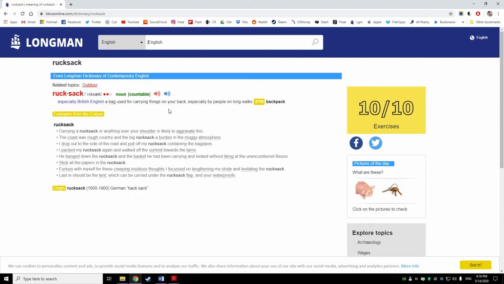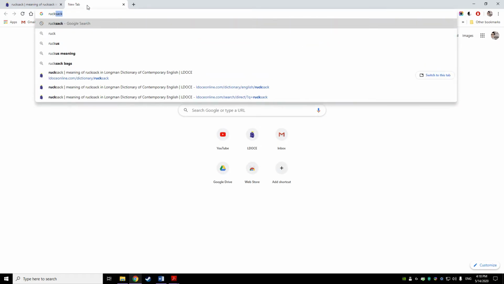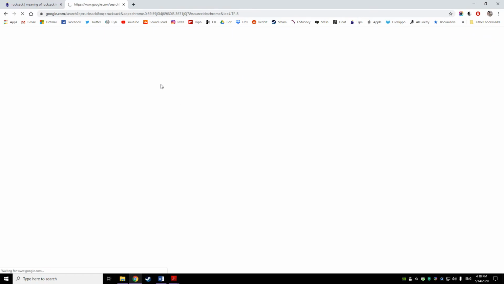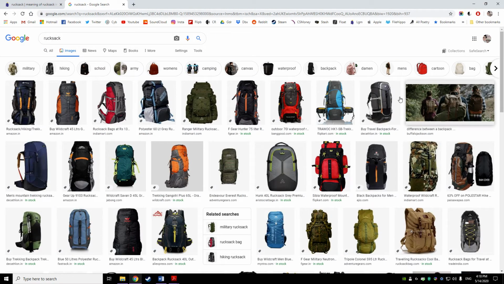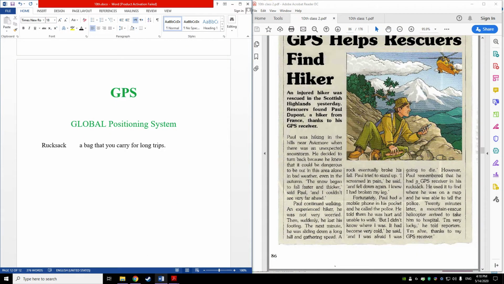And I know that you know this type of bag. It's not like the school bag, but it's something different. Let's see, rucksack. That's it. So this is the rucksack, you see. So you can use it for hiking or for traveling or things like that. All right.